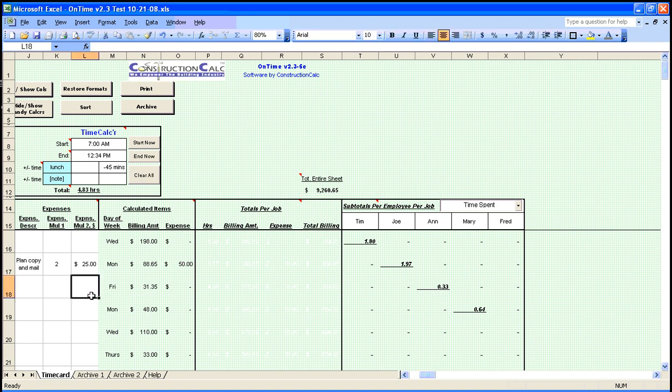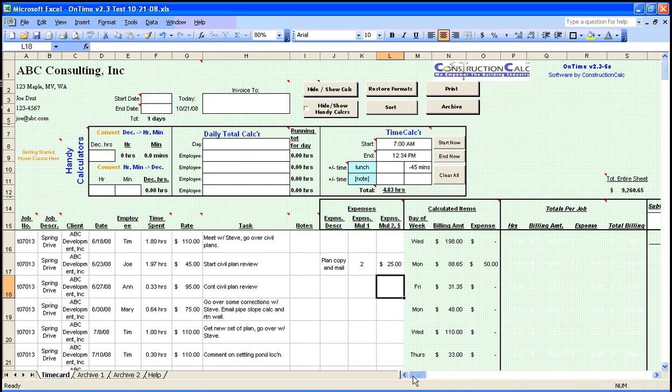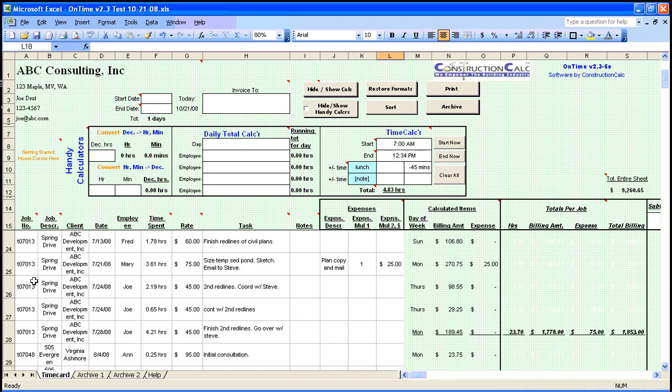Now let's print a time card for a specific job from which an invoice will be created. Let's print the spring drive project. We first make a mental note that it occurs in rows 16 through 28.